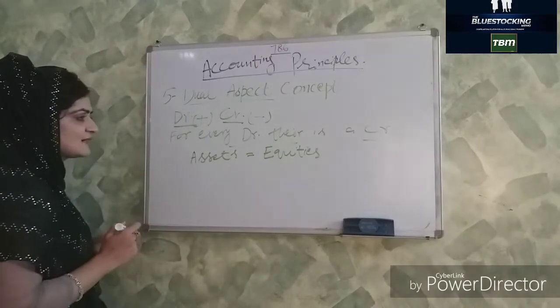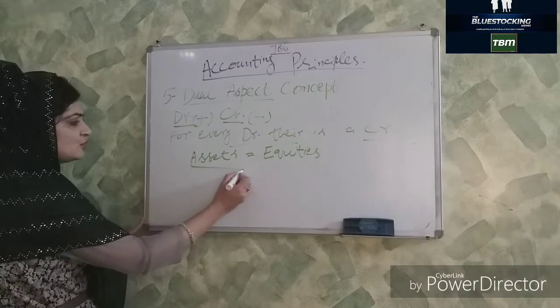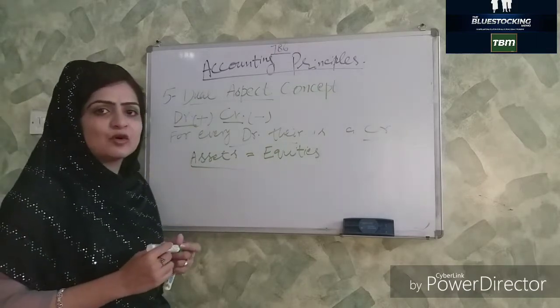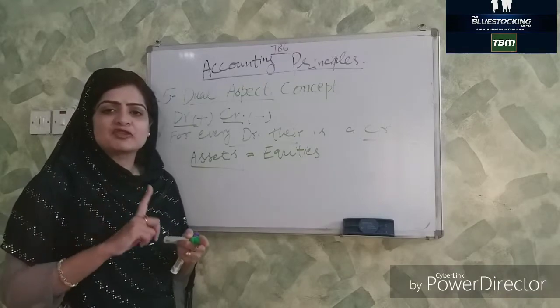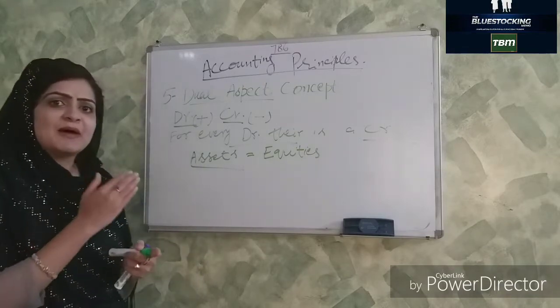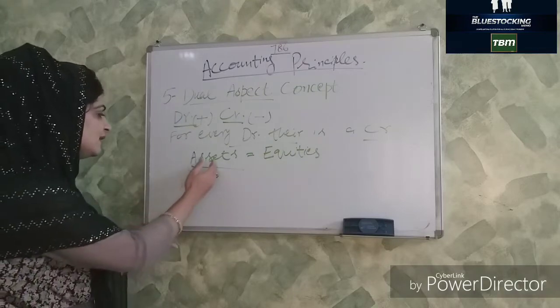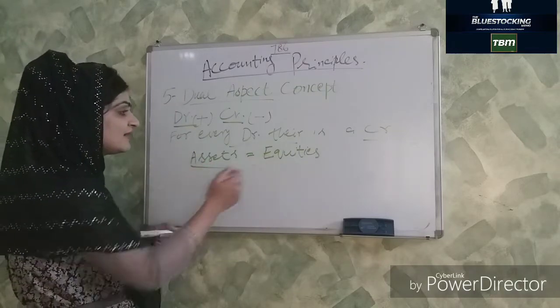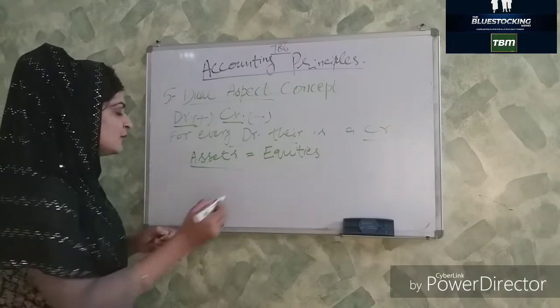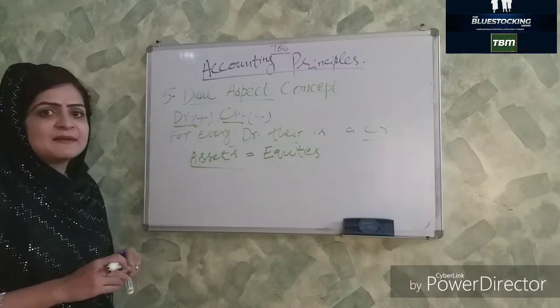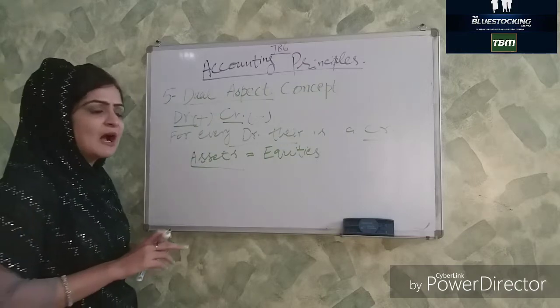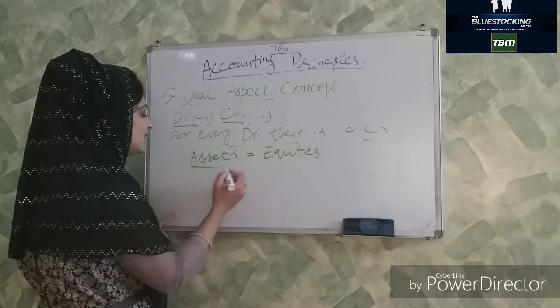So, what are the assets? What are the equities? Assets, as you know, are anything that is owned by the business, whether in the form of cash, in the form of building, in the form of stock, in the form of bank balance. Let's say these all are the assets. What are the equities here? Equities, in my previous example, which I have given, that Mr. XYZ brings a sum of rupees 100,000 in his business.